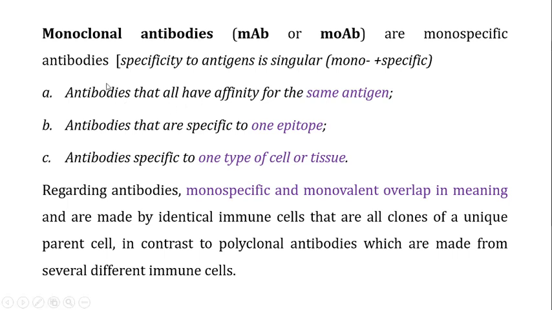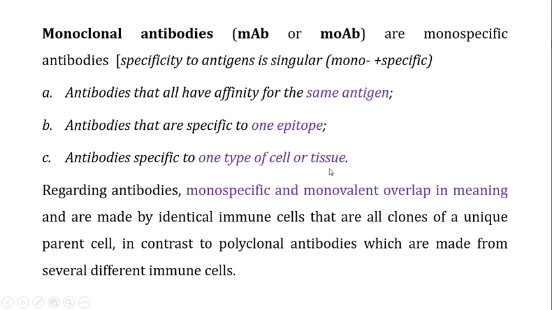For example, if antibodies have affinity for the same antigen, they are called monoclonal antibodies. If they are specific to one epitope, or to one type of cell or tissue, they are still called monoclonal antibodies.